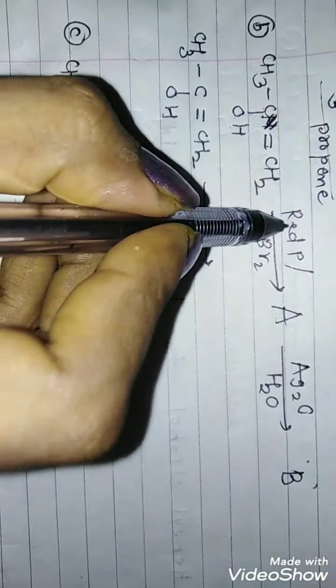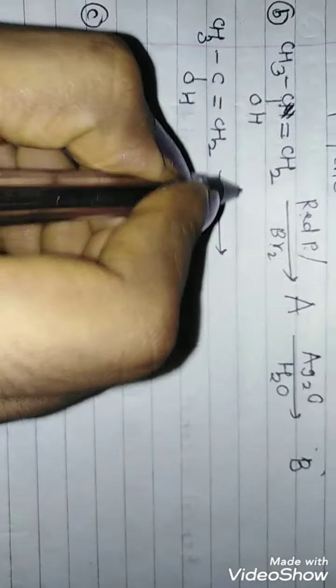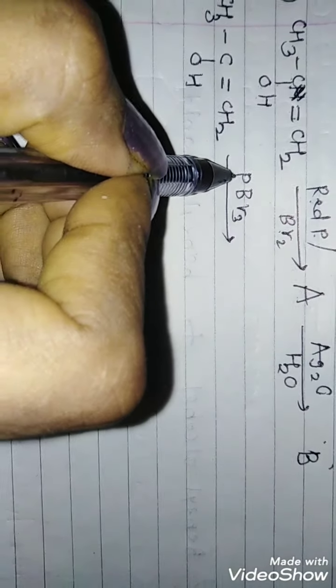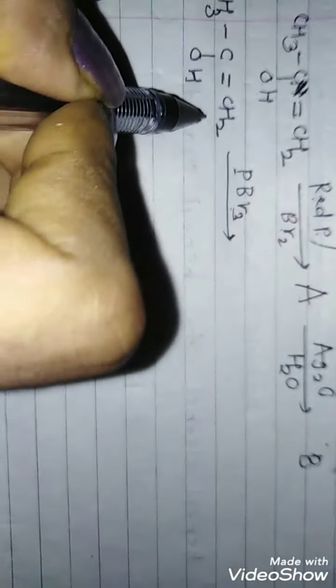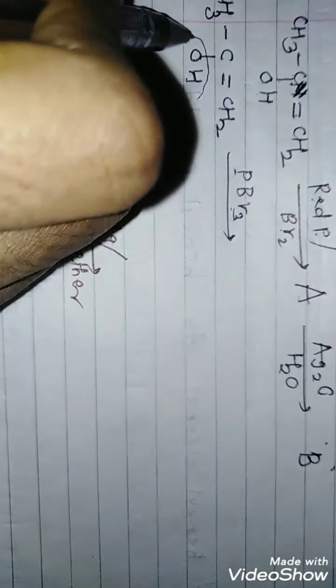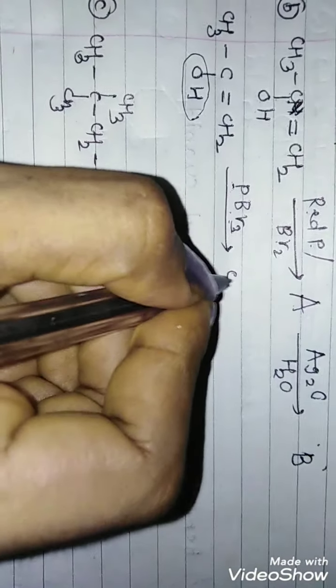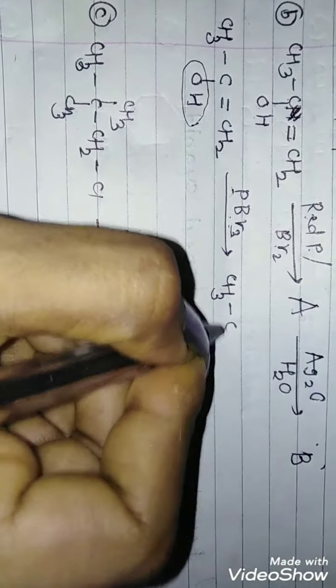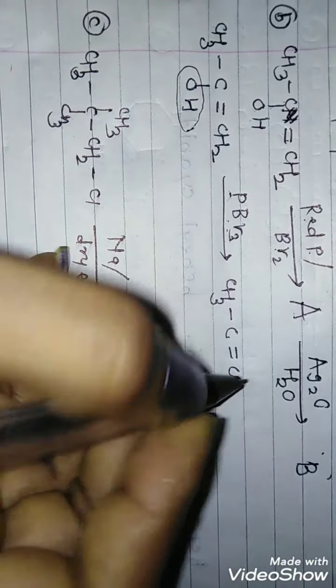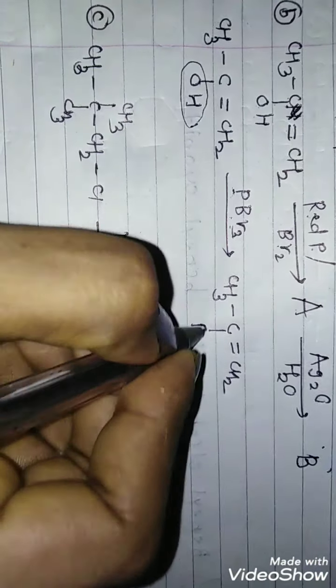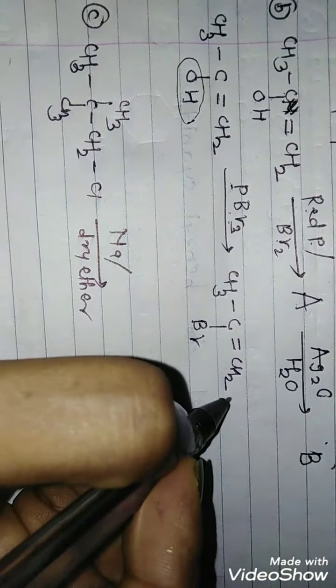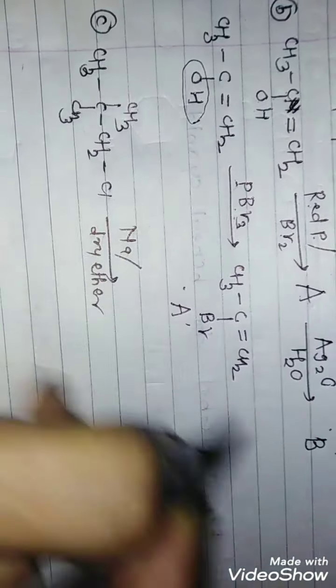When it is treated with red phosphorus with bromine, together they are phosphorus tribromide, and the use of this phosphorus tribromide is to replace the OH group by bromine. So the OH group will be replaced by bromine. This is the first step product, which is A.